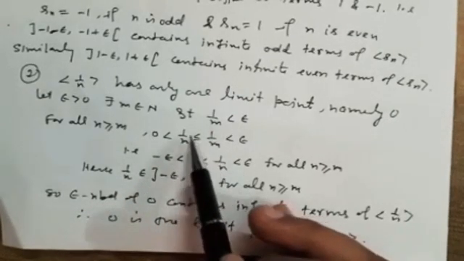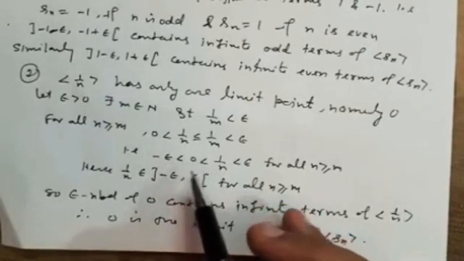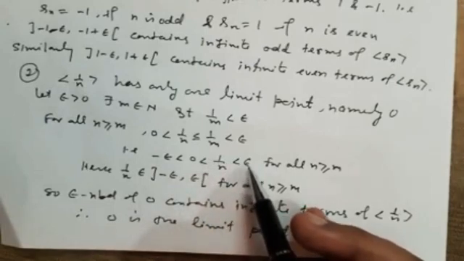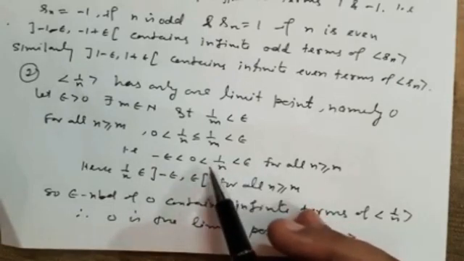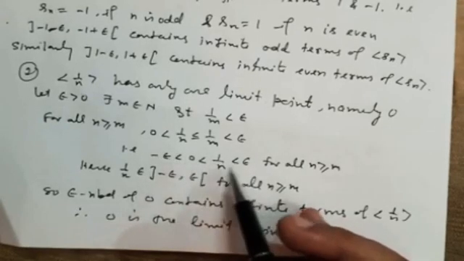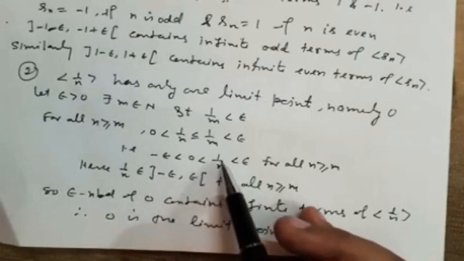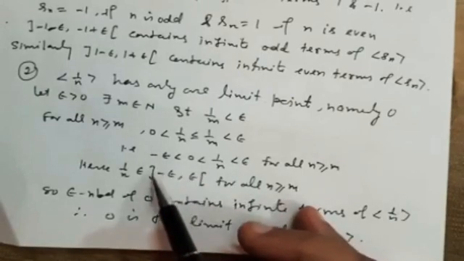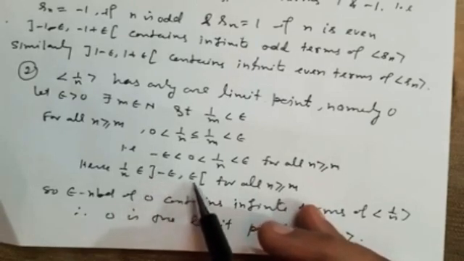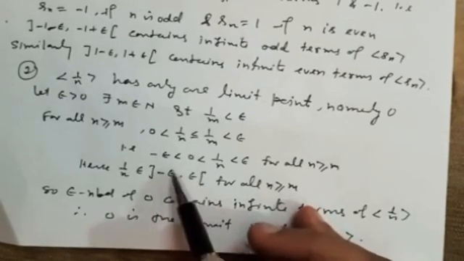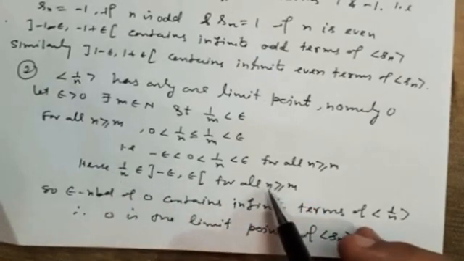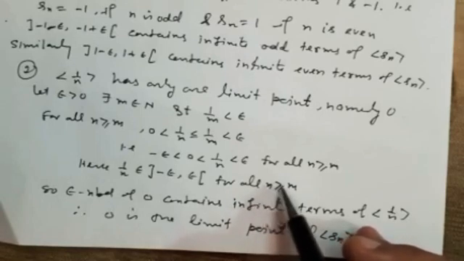Exclude 1 by m from here, then you can see minus epsilon less than 0 and 0 less than 1 by n. So you can see here, this is the open interval minus epsilon to plus epsilon, and it contains 1 by n. And what about this? This is the neighborhood of 0, because you can write here 0 minus epsilon or 0 plus epsilon. So this neighborhood contains 1 by n for all n greater than or equal to m, and n greater than or equal to m means infinite values of n.